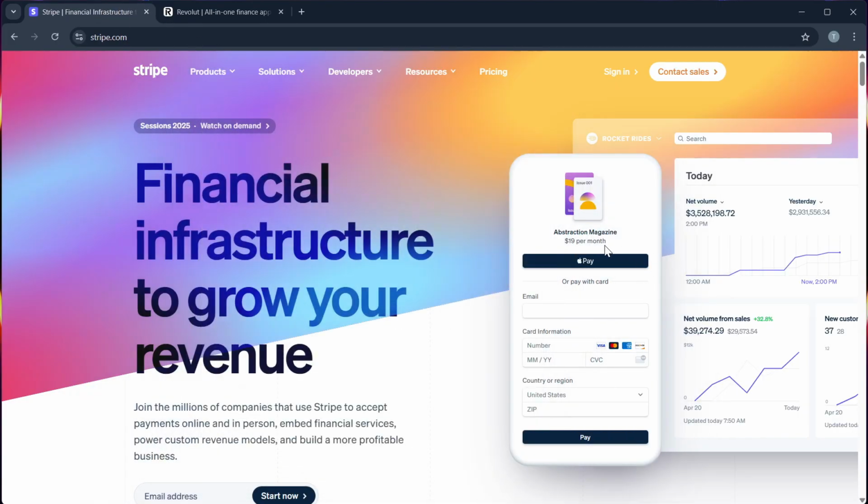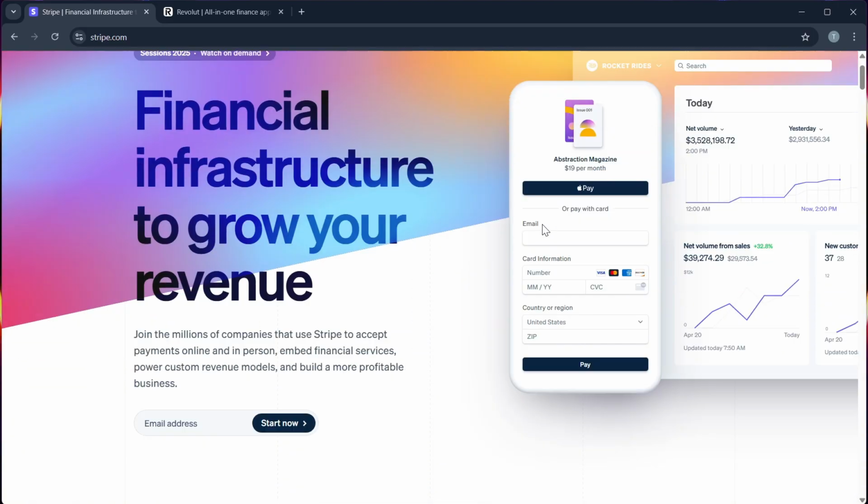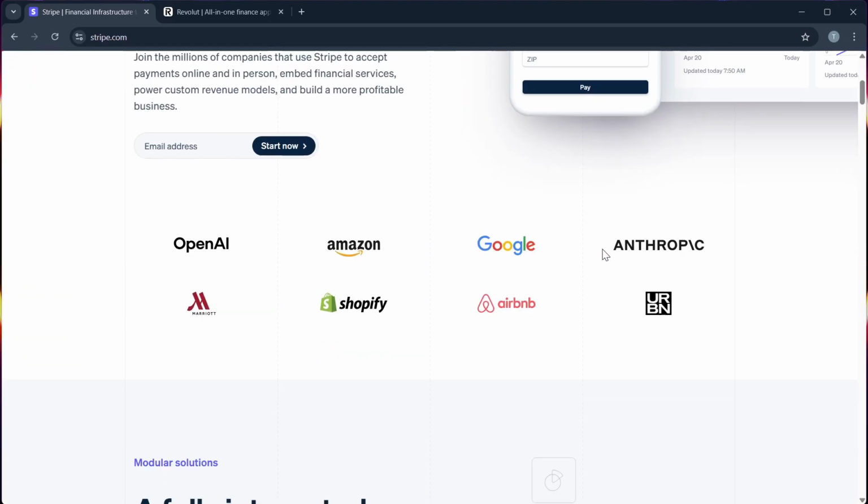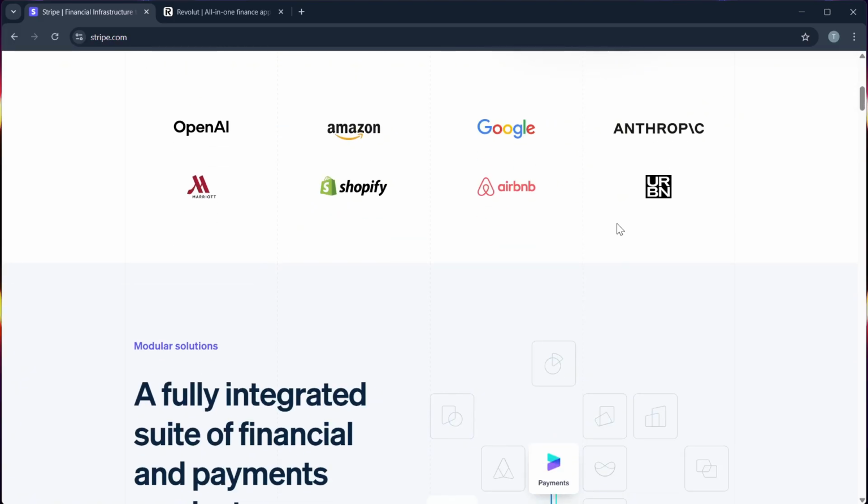Let's begin with their core functionality. Stripe is a payment processor built for businesses. It handles online payments, subscriptions, invoicing, and marketplaces, which is ideal for developers and SaaS businesses.